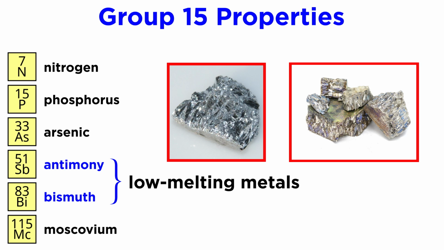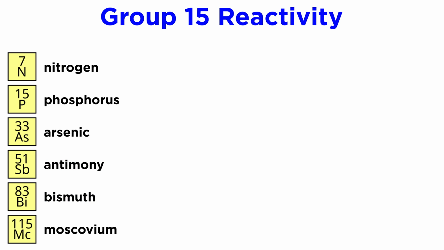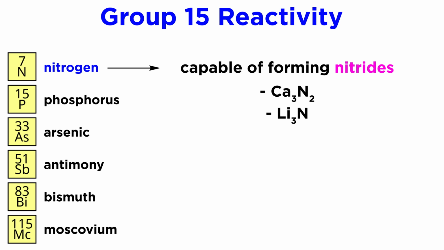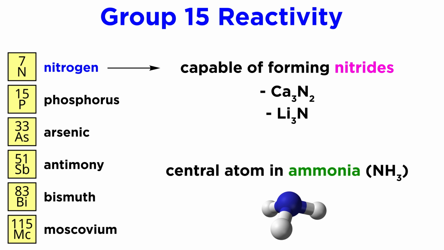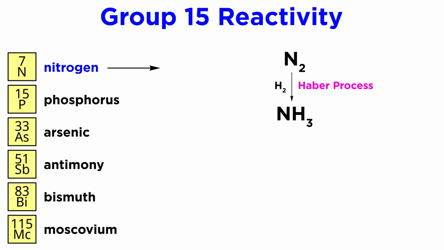Meanwhile, antimony and bismuth are both simply low-melting metals. So what do these elements do? As we said, nitrogen can form nitrides, whether covalent or ionic. Most importantly, nitrogen is a component of ammonia, which is key to the production of other nitrogen compounds. Nitrogen reacts with hydrogen to form ammonia in the Haber process, which we will investigate in more depth later.